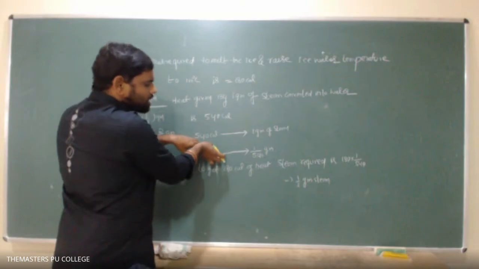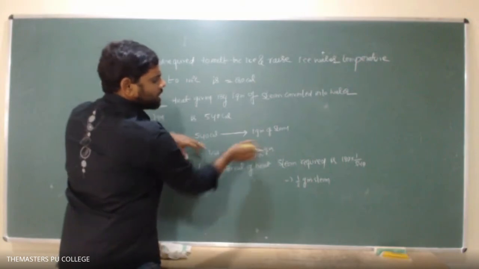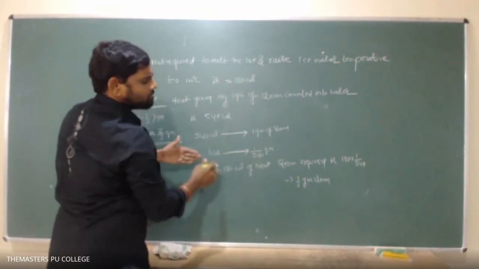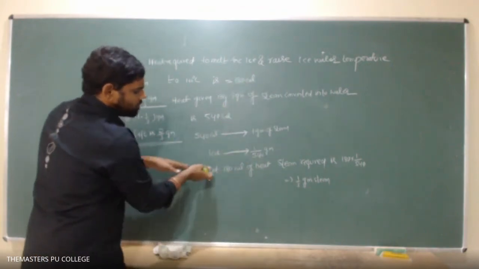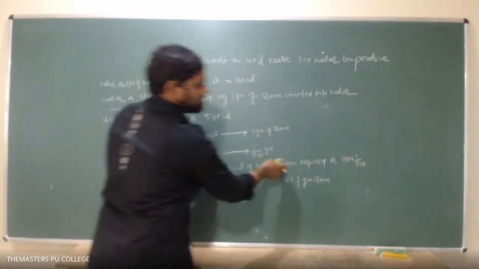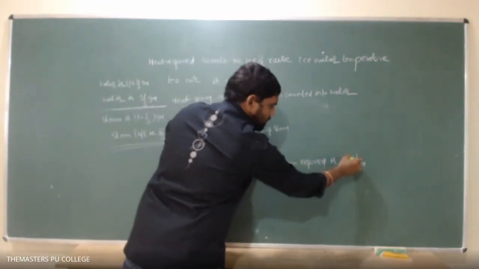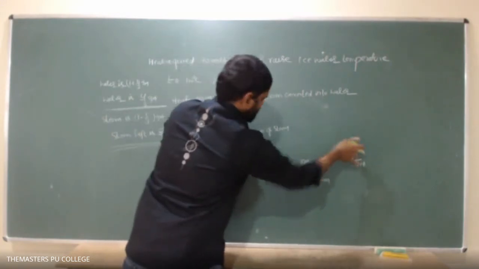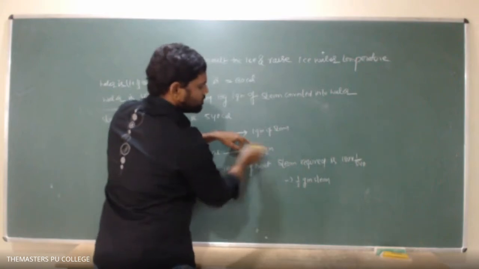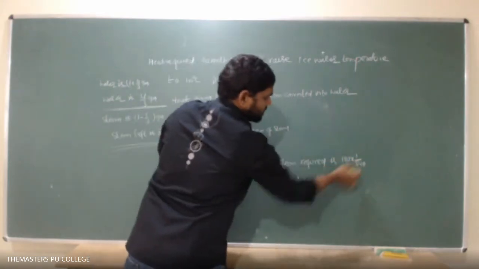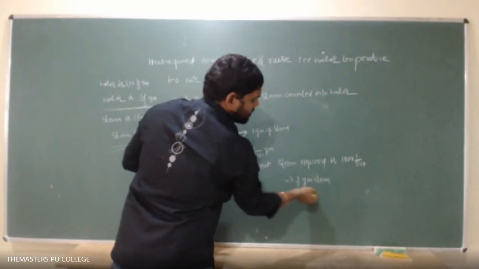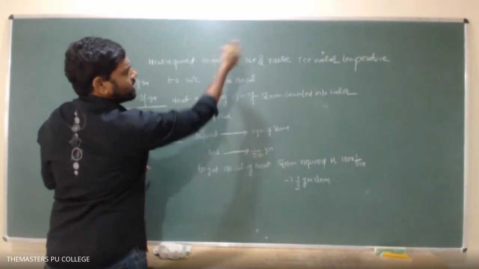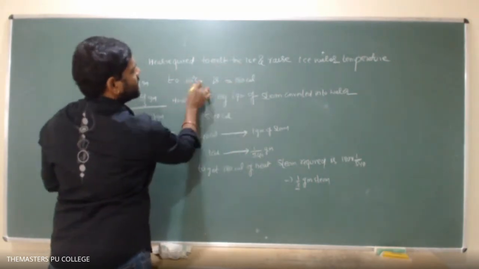Then to get 180 calories of heat, how much steam has to be liquefied? Steam required is the number of calories into 1 by 540, the mass of the steam to get 1 calorie. So 1/3 gram of the steam is enough to melt the ice and raise this ice water temperature to 100 degrees centigrade.